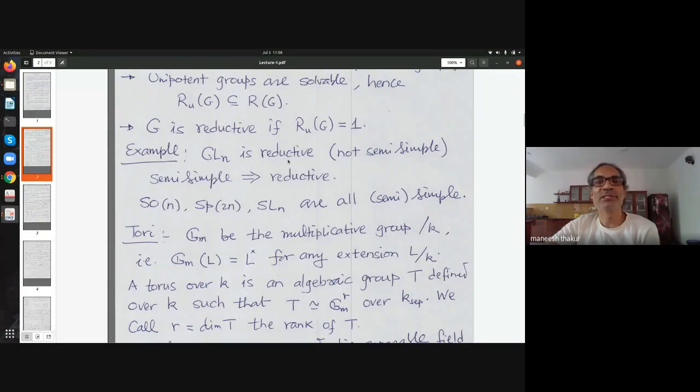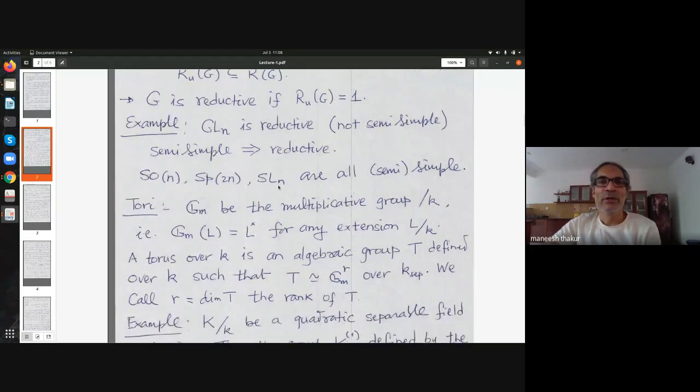You can do this as an exercise, but this is not semi-simple, right? Because we already saw why this is not semi-simple, but it is reductive. And semi-simplicity will mean trivial radical, and that obviously means trivial unipotent radical. So semi-simple implies reductive.